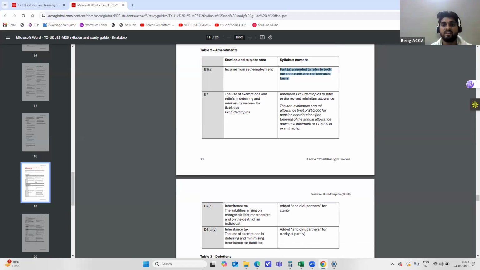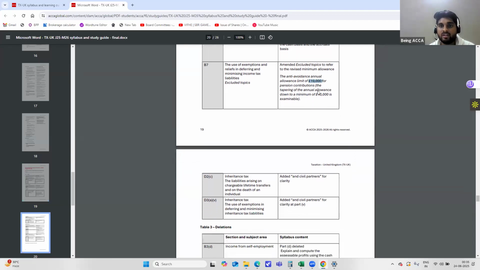Now coming to the excluded topics we have for pensions, mainly related to pension contributions. If the adjusted income is over 360,000, then the annual allowance for pension contributions is limited to 10,000. So this is an amendment that has been brought into place.